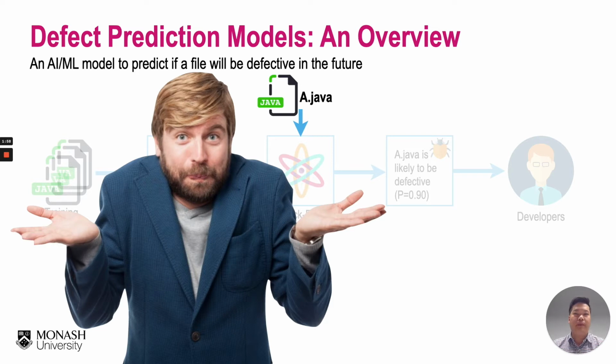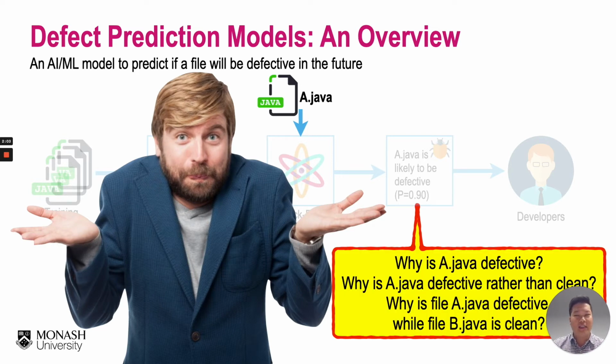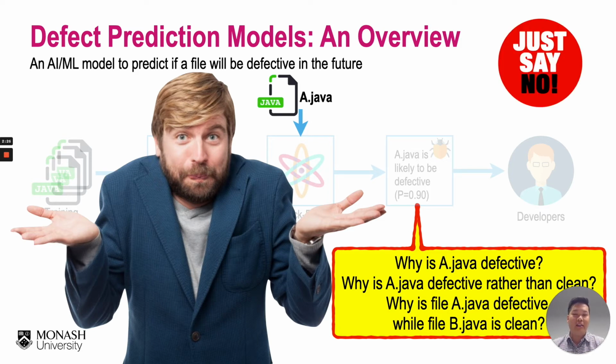When we talk to practitioners, they often ask questions like, why is this file predicted as defective? Why not clean? Why is this file predicted as defective? Why is another file predicted as clean? So a lack of explainability of defect models often leads to a lack of trust in the predictions. And this poses a critical challenge to the adoption of defect models in practice. So finally, practitioners might just say no to the defect models and not use them.